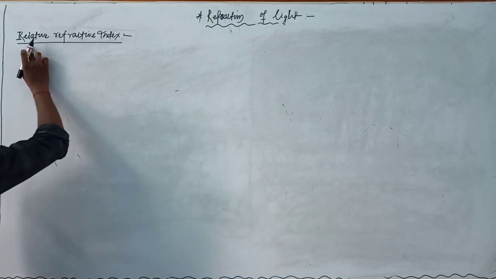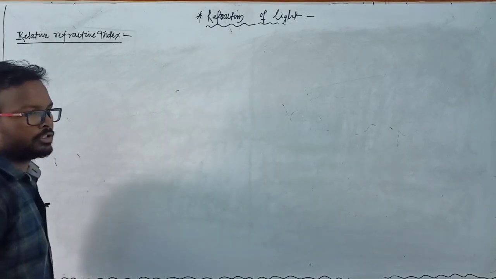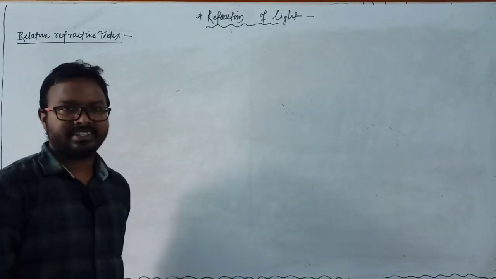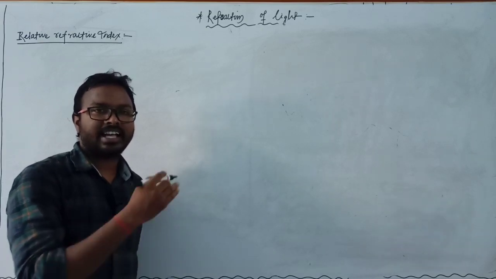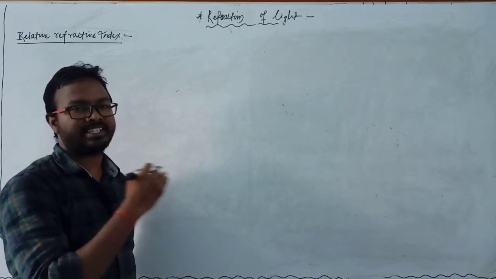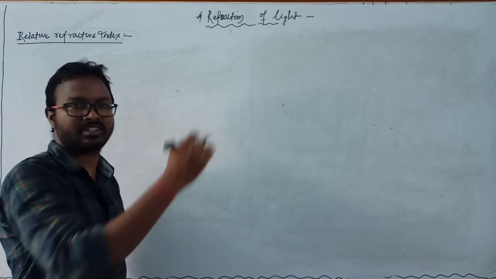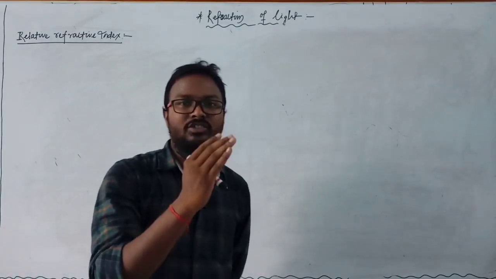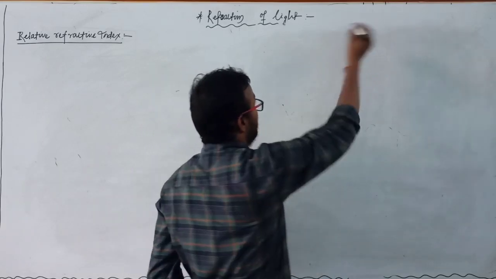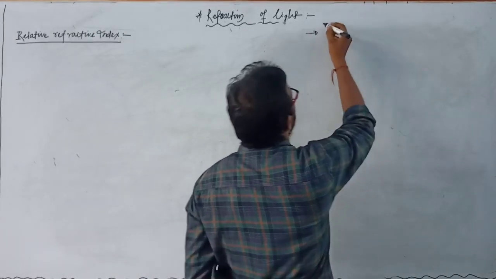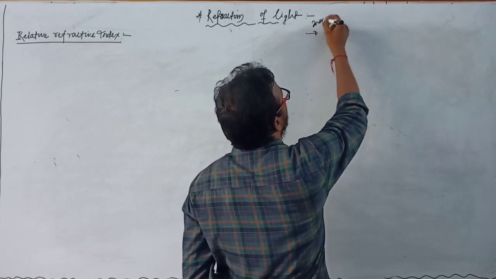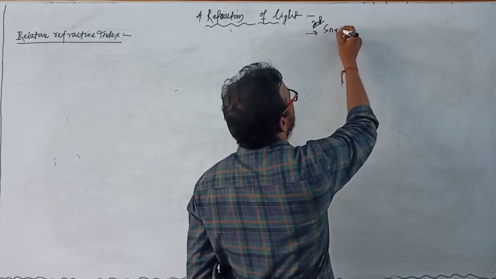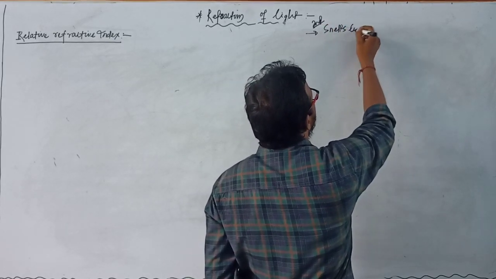Next we will start relative refractive index. So what is the relative refractive index? It is a constant quantity: the sine of the angle of incidence divided by the sine of the angle of refraction is a constant. I forgot to write that this is the second law of refraction, which is also known as Snell's law.